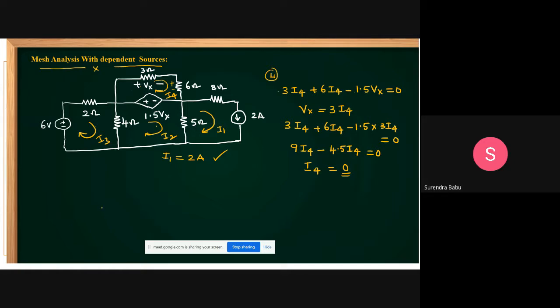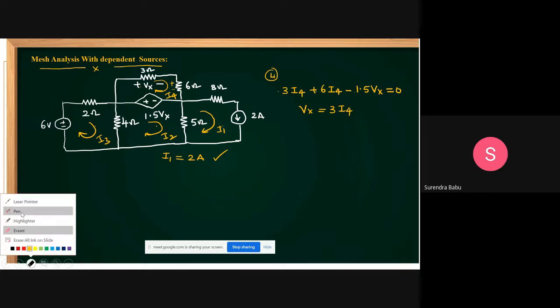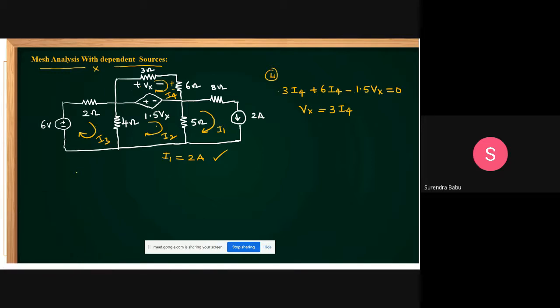3 I4 plus 6 I4 minus 1.5 into Vx. But here there is no need to calculate I4; we are getting 0. Okay, leave it. Then you can apply KVL in the second loop and third loop.